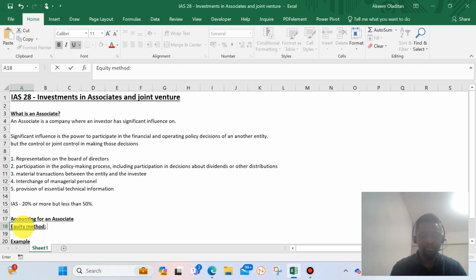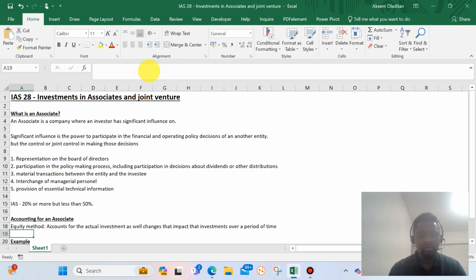The equity method accounts for the actual investment in terms of the cash paid for the investment, as well as changes that impact that investment over a period of time.